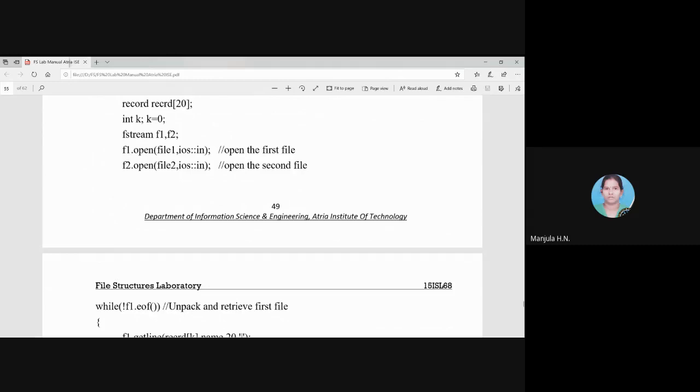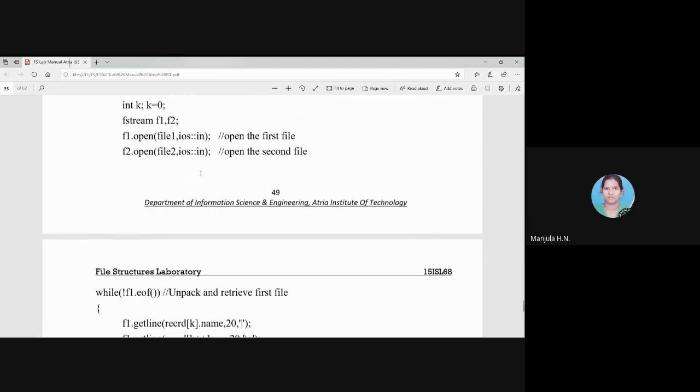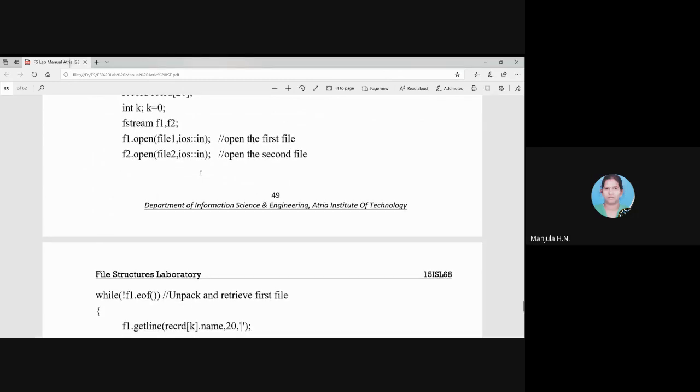We are opening the file in read mode. Similarly, file 2 is also opened in read mode with the input redirection operator in. Okay, so 2 files are opened in read mode.